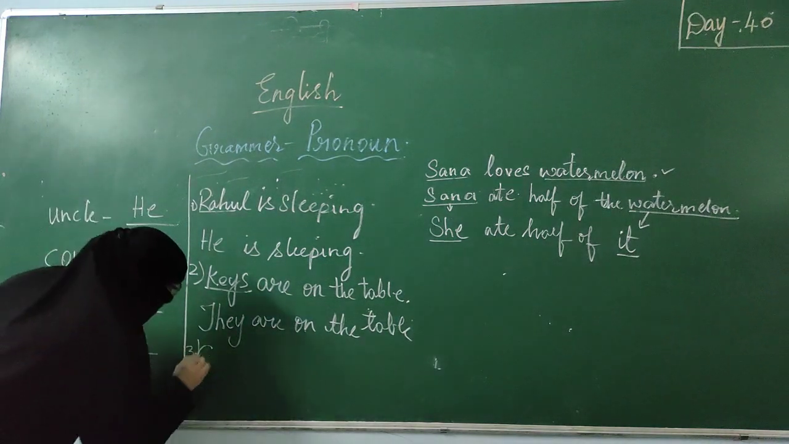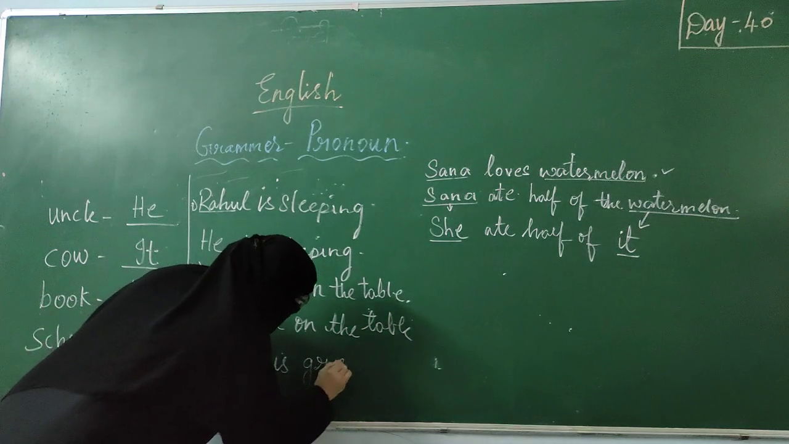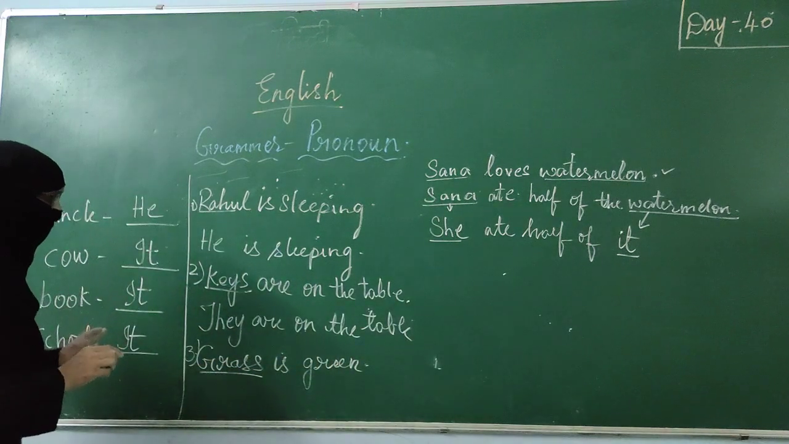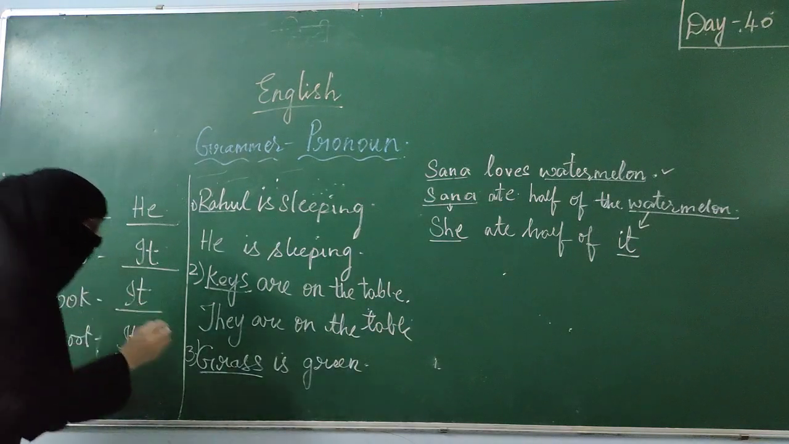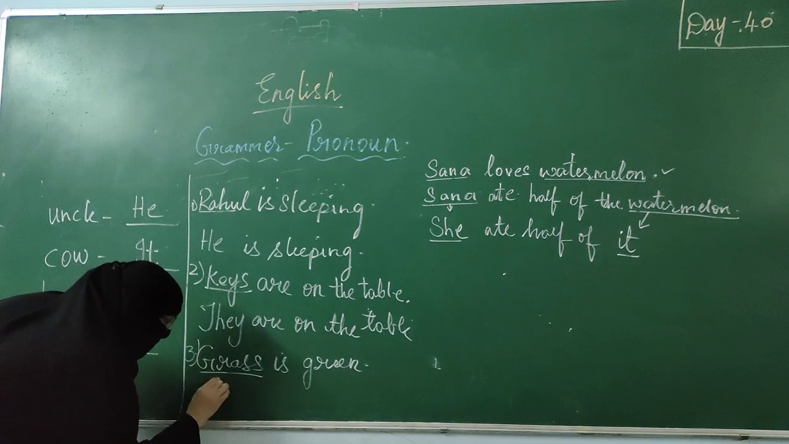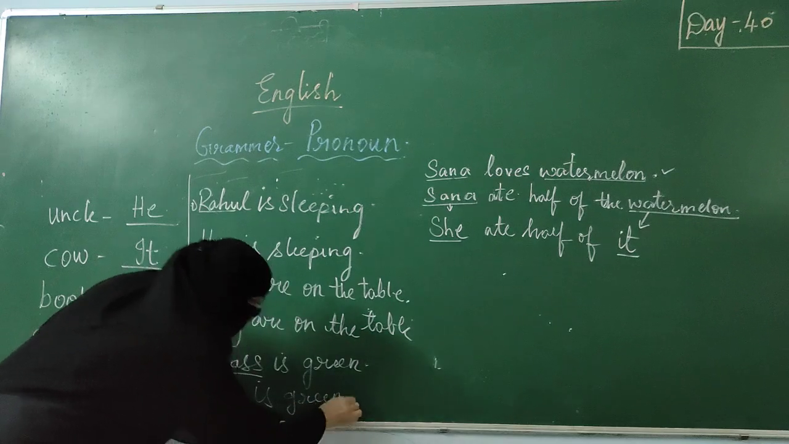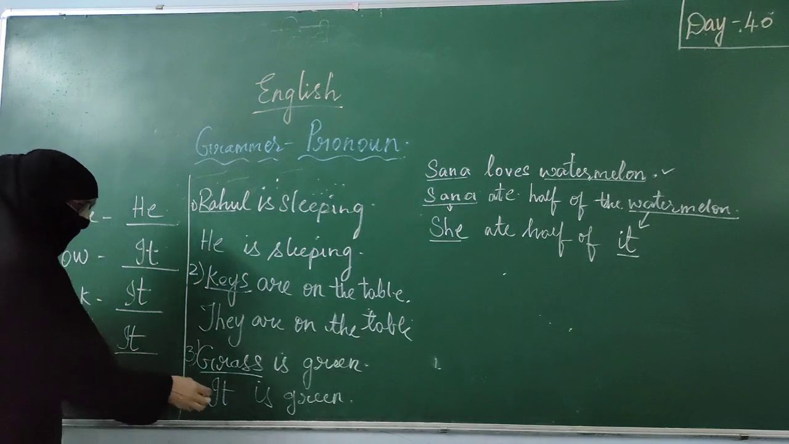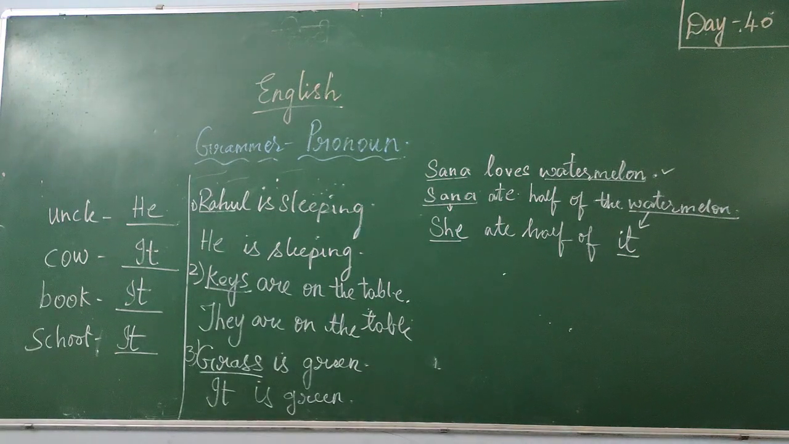Grass is green. Here the noun is grass. So in place of grass, which pronoun can I use? He, she? What can I use? It is a thing, so I am using it. As grass is a thing, we are using it. It is green.